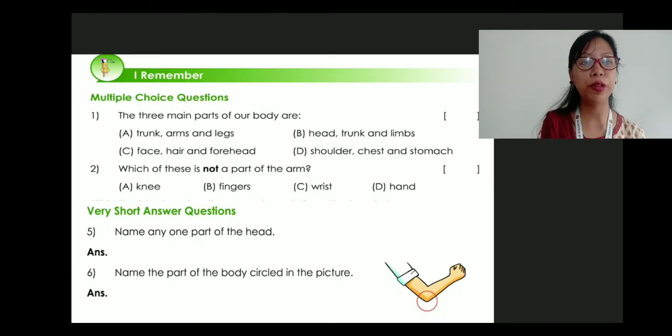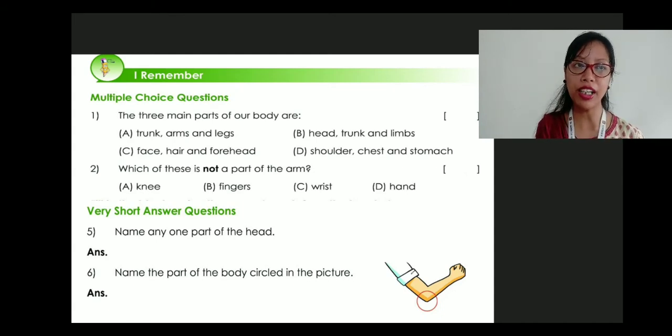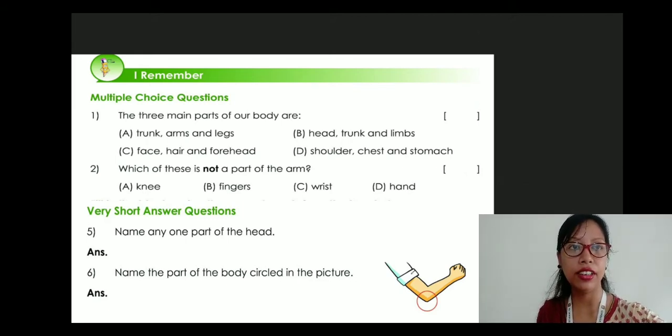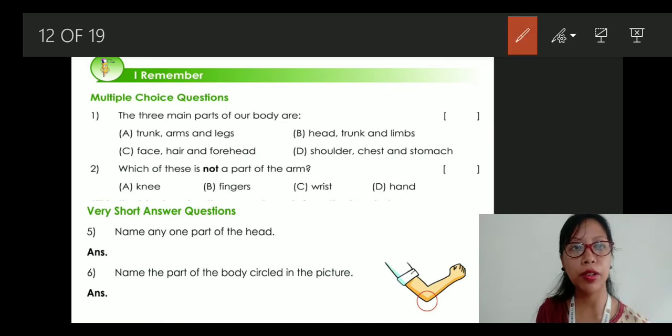Now let's come to the workbook. Open up your workbook, Lesson number 3, My Body. Now there are some multiple choice questions, as you can see here. So what are these multiple choice questions?